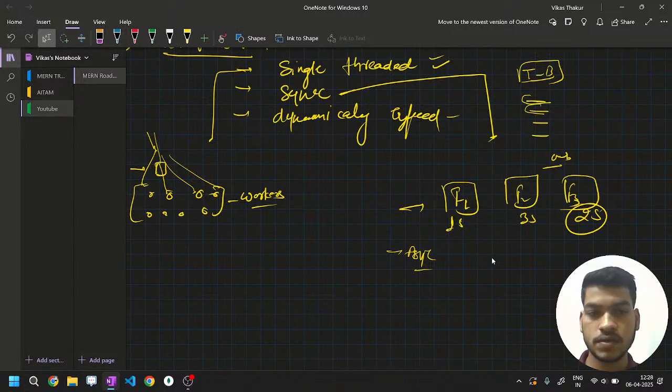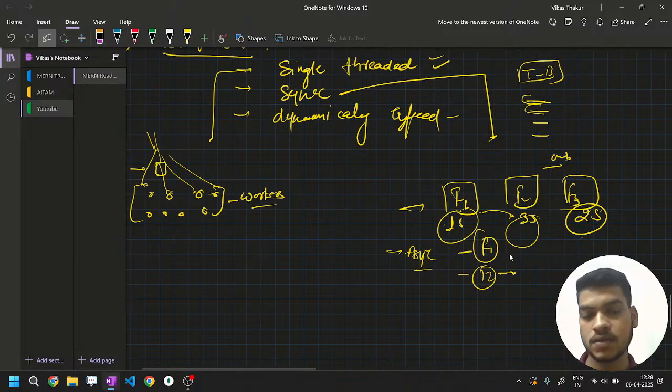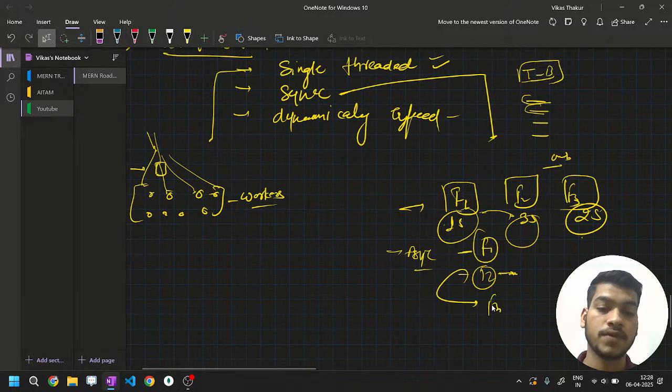So what asynchronous says is, for example, this is file 1, taking 1 second. Once that is done, I'll move on to the second one, F2. If F2 is taking more time, I will not wait the 3 seconds for it to complete downloading. While it is downloading, I'll shift to F3. Now when you try to print a statement using setTimeout or whatever you want to delay it, what will be the output? First F1 will be printed, then F3, then F2.